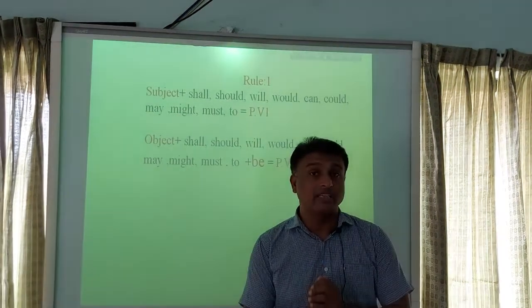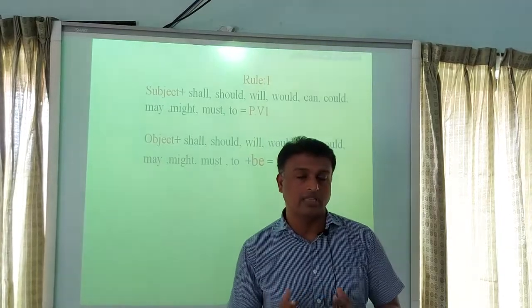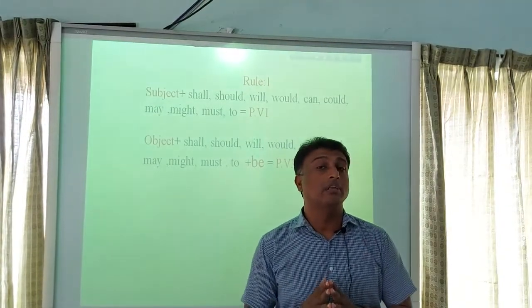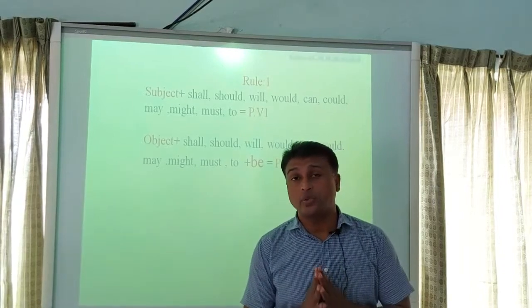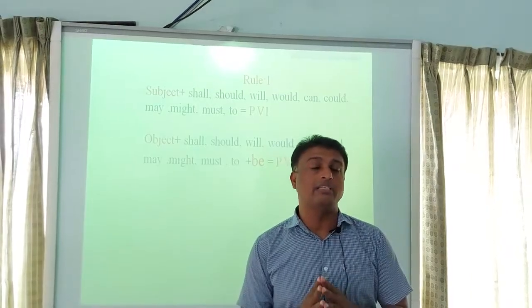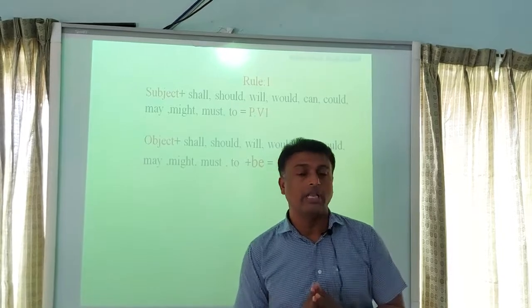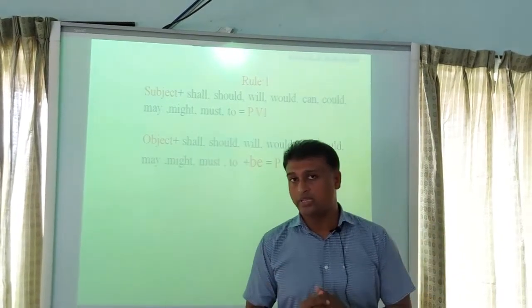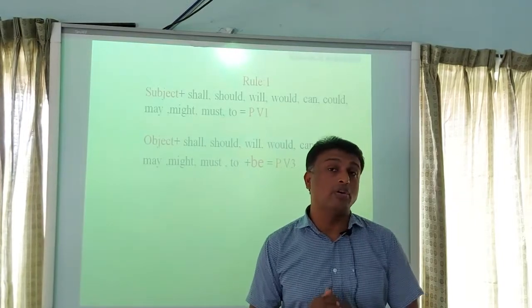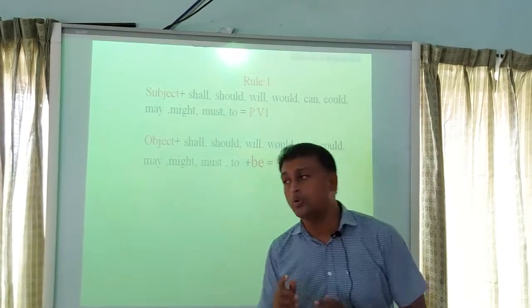If the sentence starts with a subject, then it is called active voice, and if a sentence starts with an object, then it is called passive voice. If the sentence is in passive mood, the modal auxiliary is followed by be.